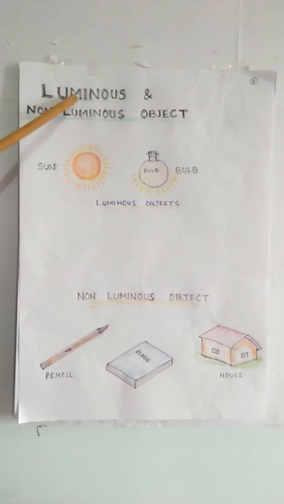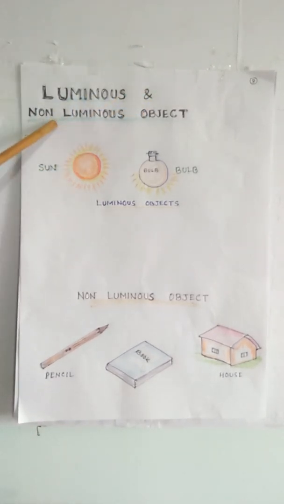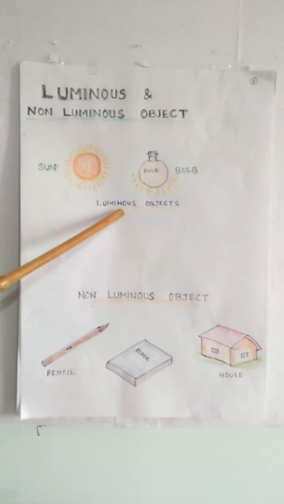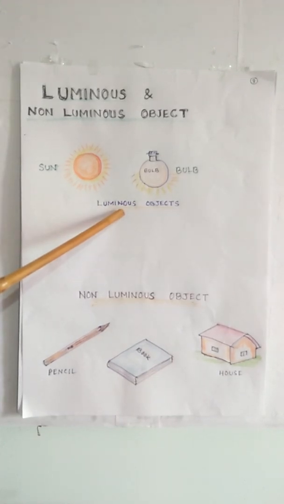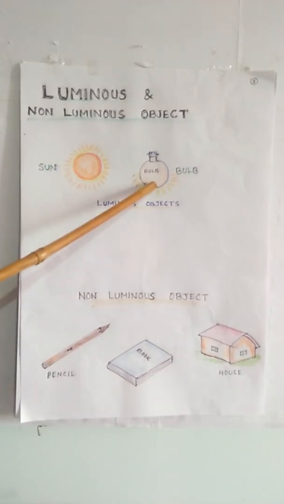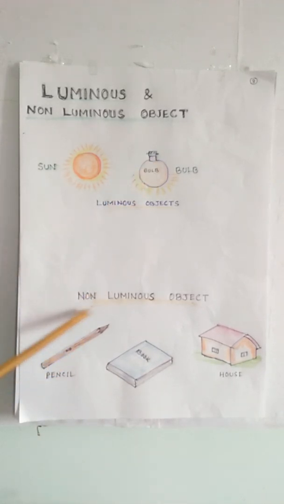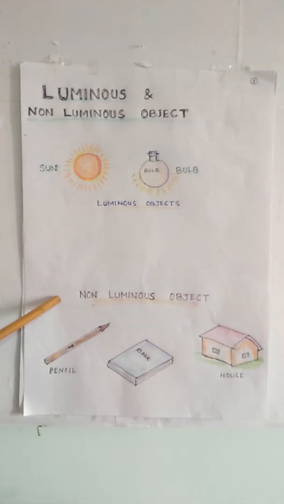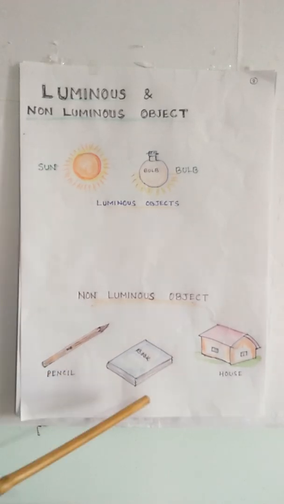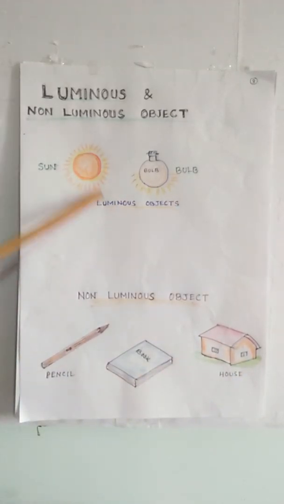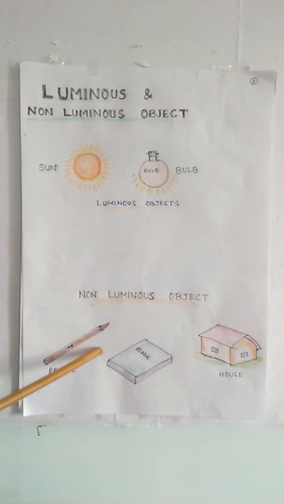Now we are going to discuss luminous and non-luminous objects. The first is luminous objects. Objects that give out their own light are called luminous objects. For example, sun, electric bulb. Now, non-luminous objects. Objects that do not give out their own light are called non-luminous objects. Some examples are pencil, book, house. So these have their own light, and these things do not have their own light.